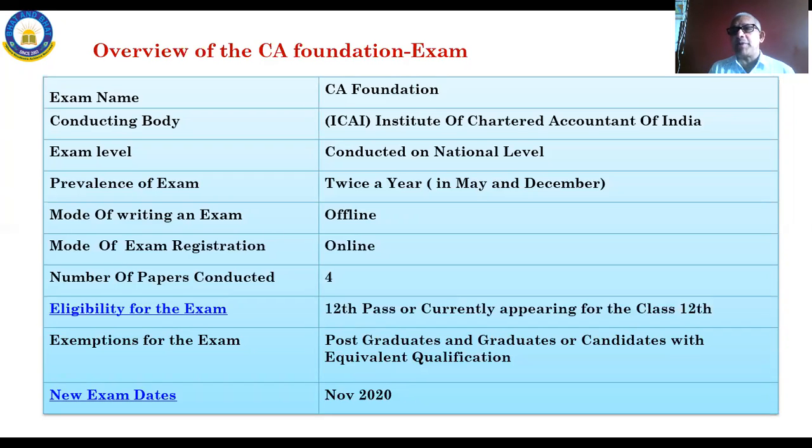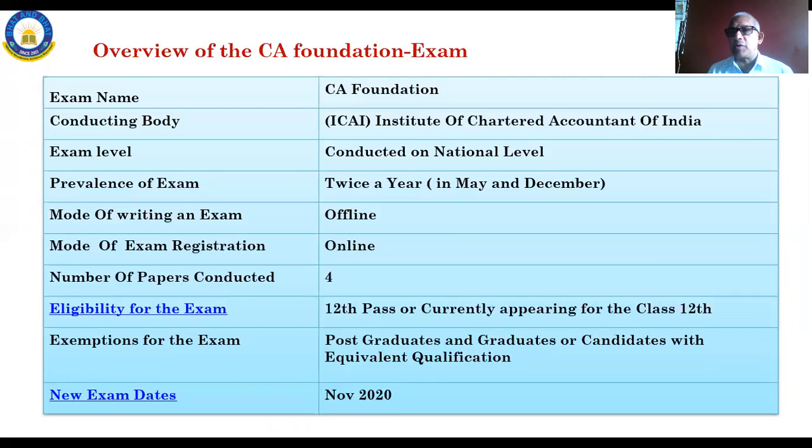You have to write 4 papers, and the eligibility to register for the examination is 12th pass, whatever stream, or those who are presently studying in 12th can also register for the examination.